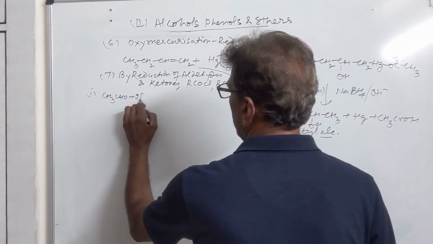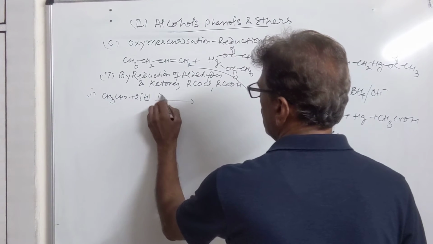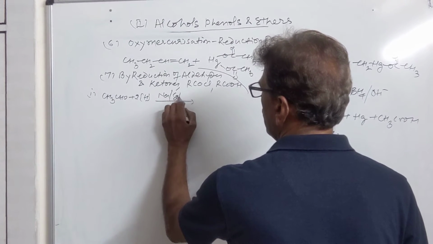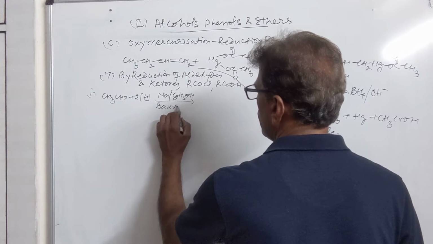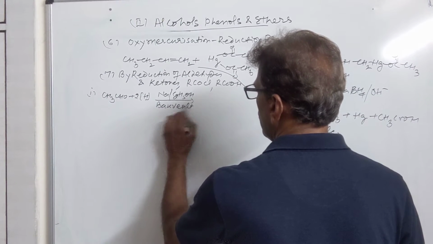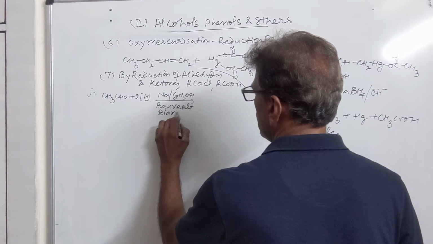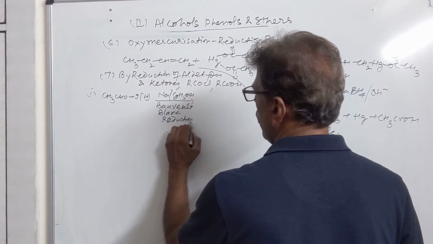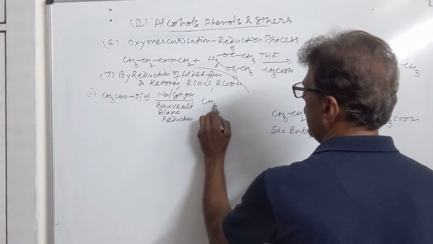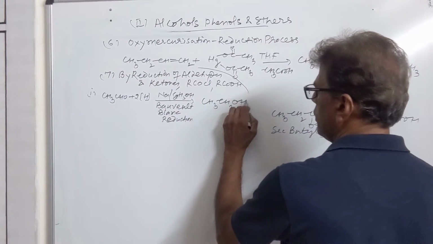CH3CHO is given 2 hydrogens in the presence of sodium and ethyl alcohol. This method is called Bouveault-Blanc reduction. Using sodium and ethyl alcohol for reduction, this is Bouveault-Blanc reduction. You will get ethanol from this method.